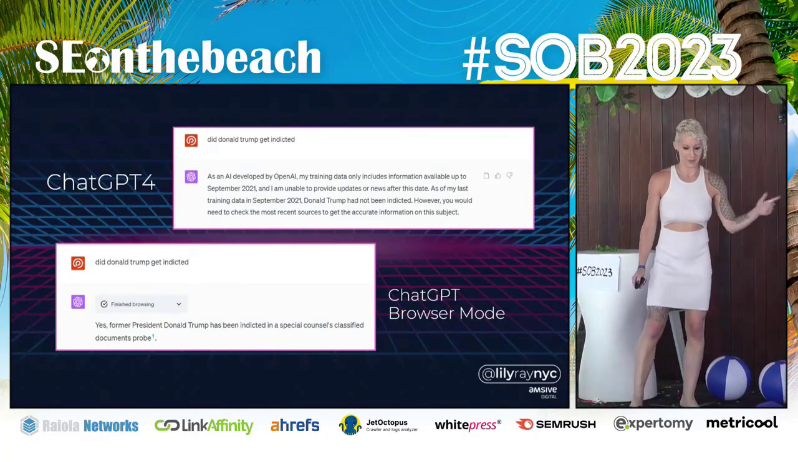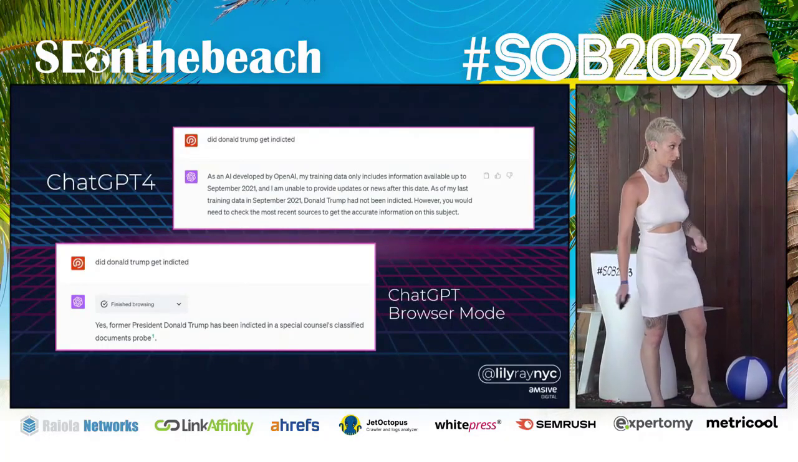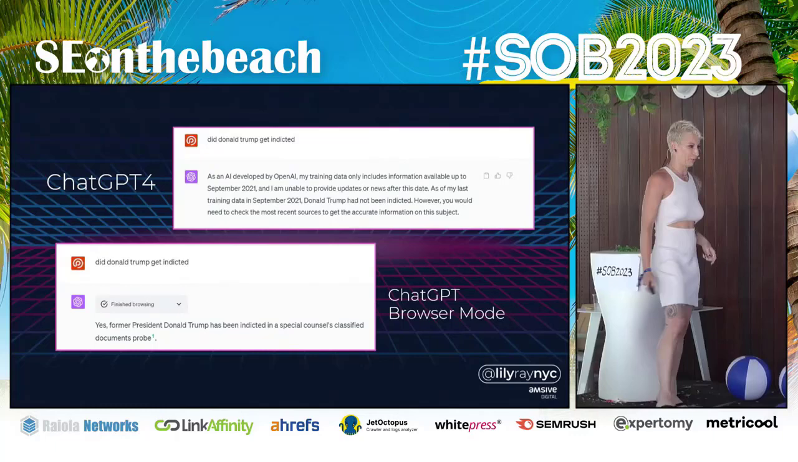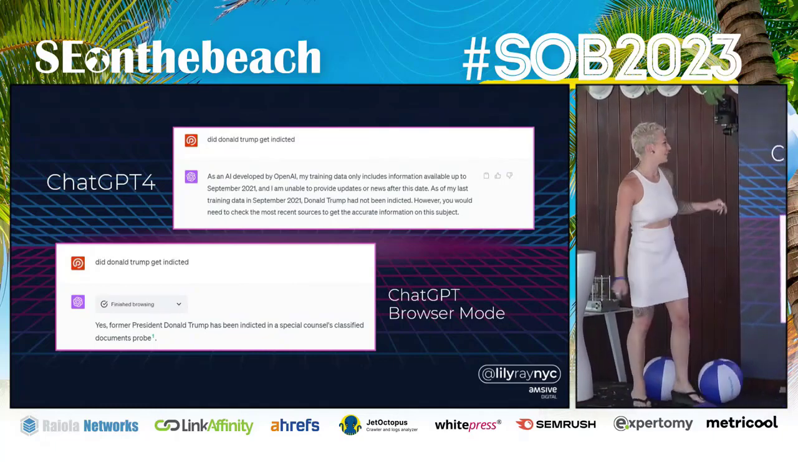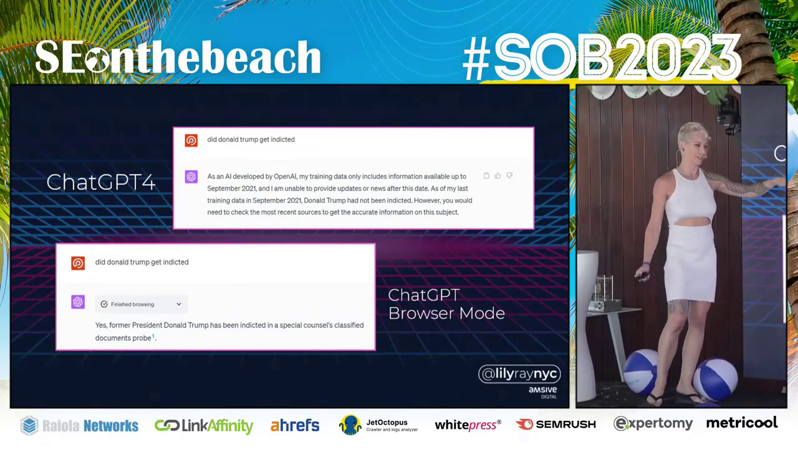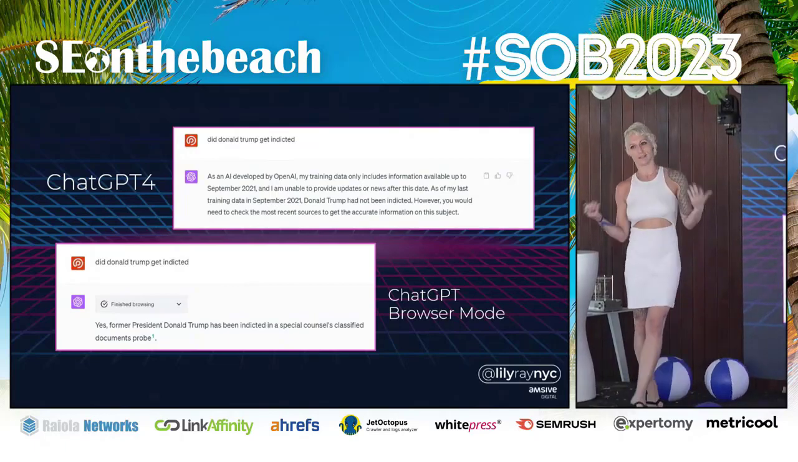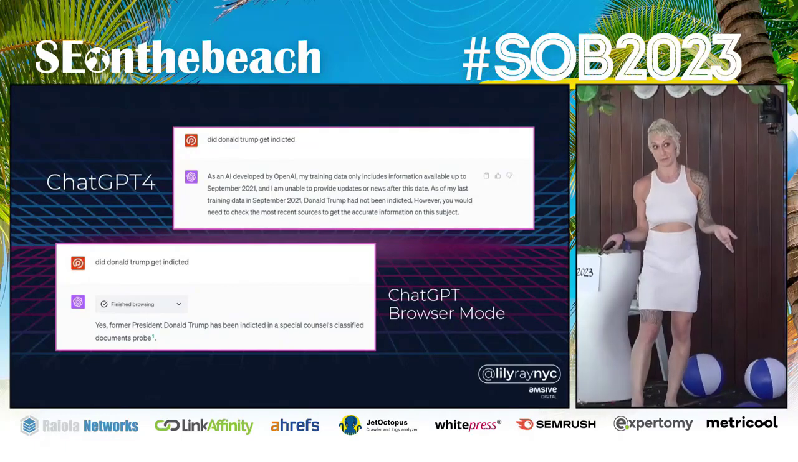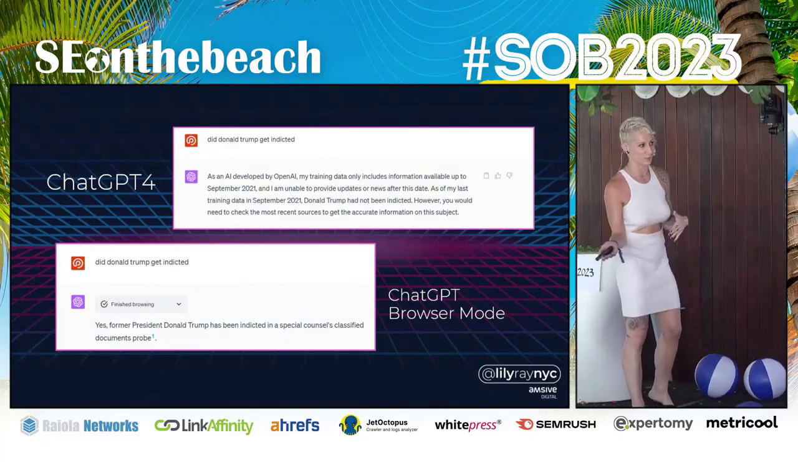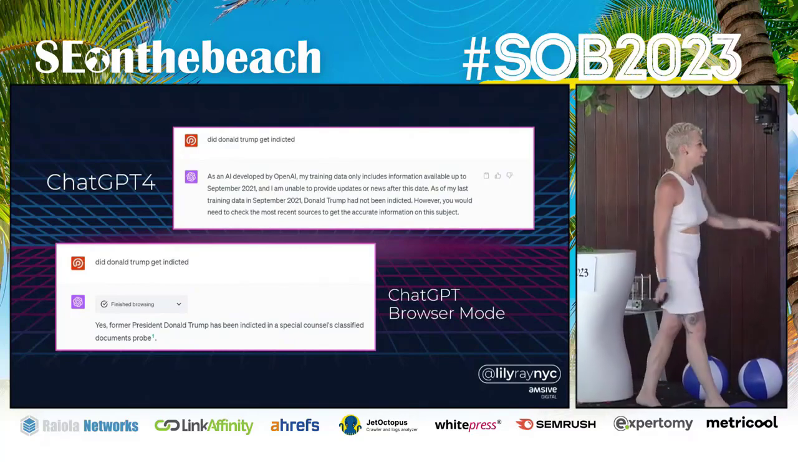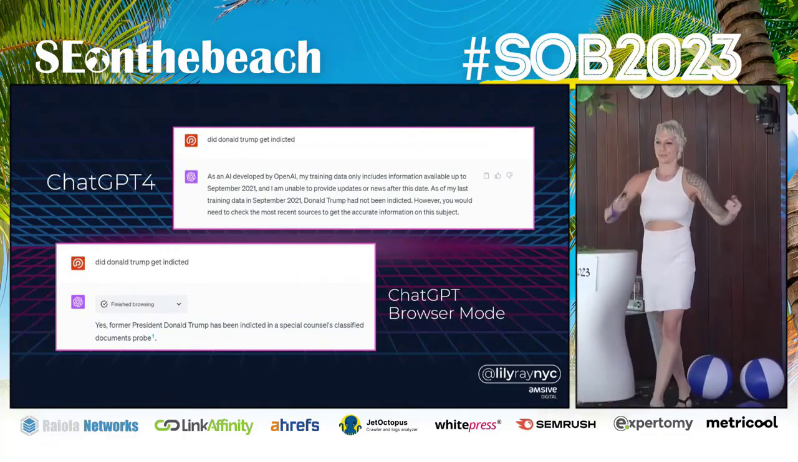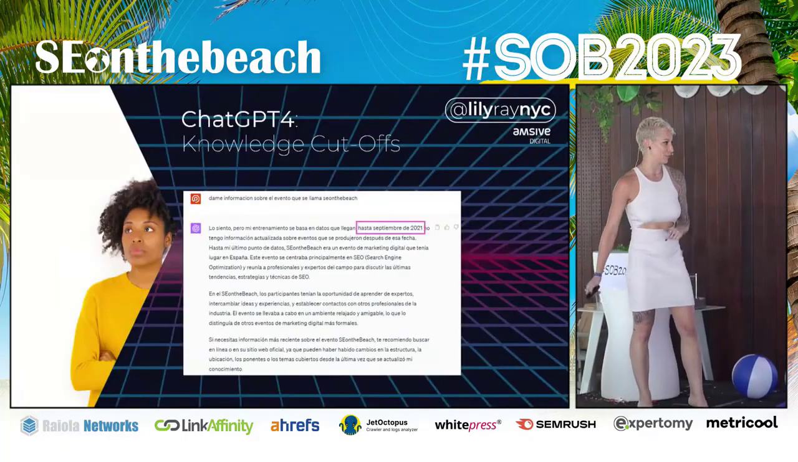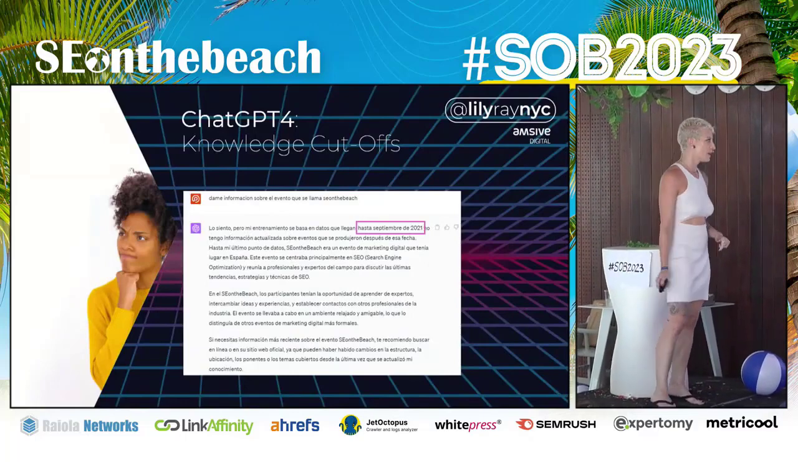So this is an example. As you probably all know, Donald Trump was indicted a couple of weeks ago. So I was just playing around with ChatGPT 4 and said, did Donald Trump get indicted? And it says, oh, as a language model, I don't have access to that information. If it happened past September 2021, I don't have any idea. Then you switch it to browser mode and it says, yep, he got indicted. So that's a little bit of a difference in how the different ChatGPT products work.